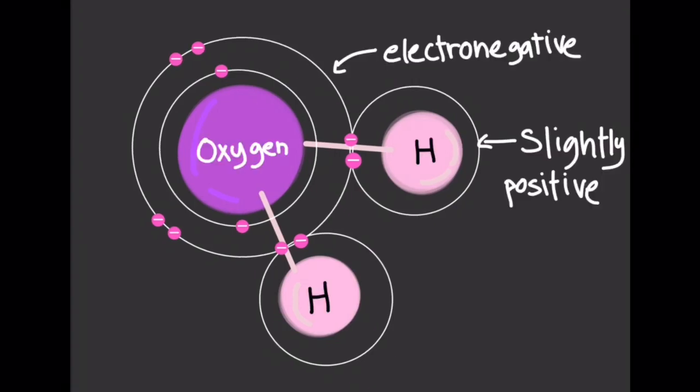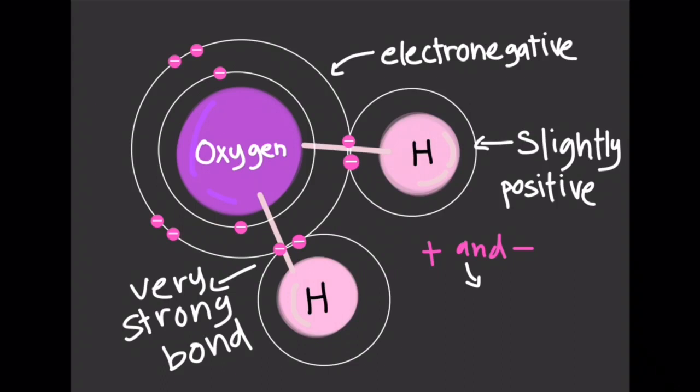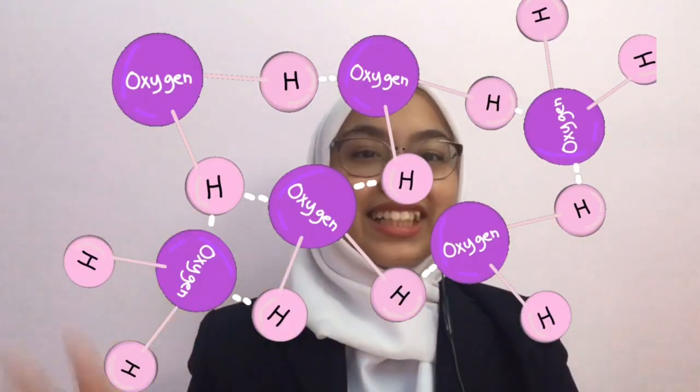Oxygen has a high tendency to accept electrons, which makes it electronegative. Thus, oxygen will always keep its electrons closer to its nucleus than the hydrogen that it is bonded to. This will also create a strong bond. The electronegativity of oxygen will make the hydrogen slightly positive. So, the water molecules will be attracted to each other since they have different charges.